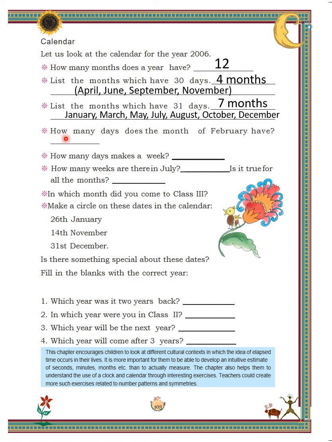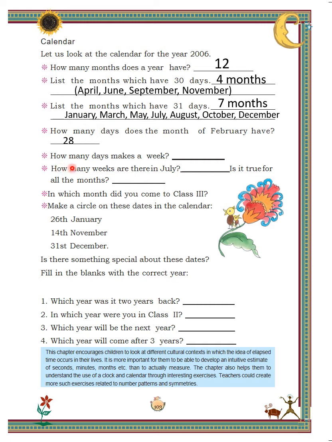Next is, how many days the month of February have? Children, in the calendar we can see that last date written is 28. So, February has 28 days in total.